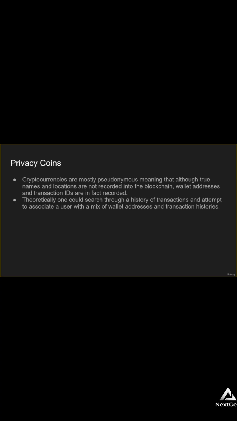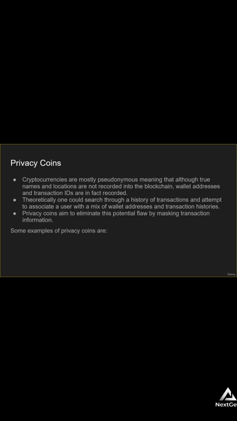Theoretically, one could search through a history of transactions and attempt to associate a user with a mix of wallet addresses and transaction histories. Privacy coins aim to eliminate this potential flaw by masking transaction information.